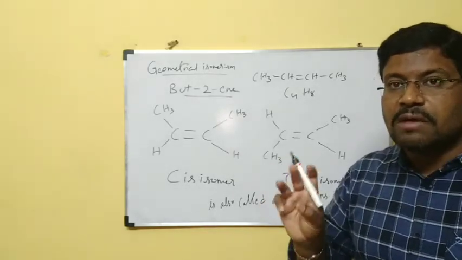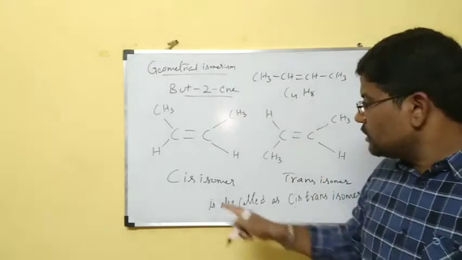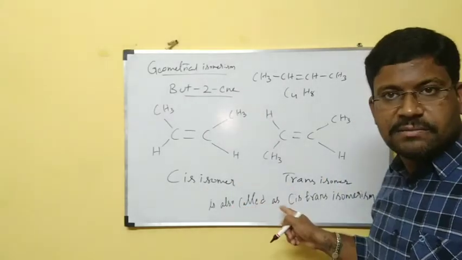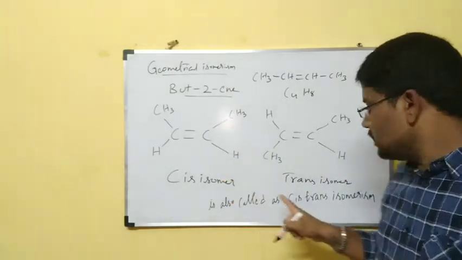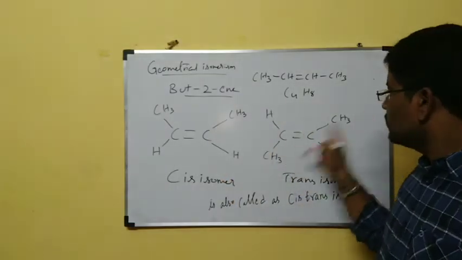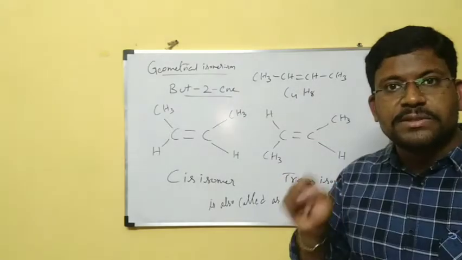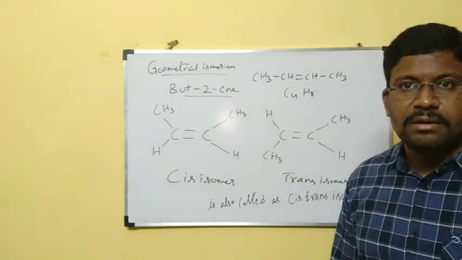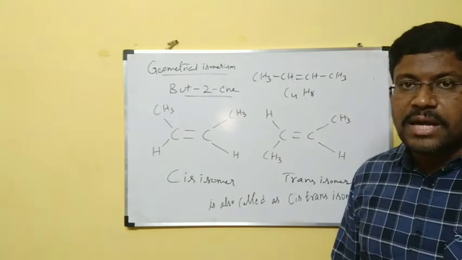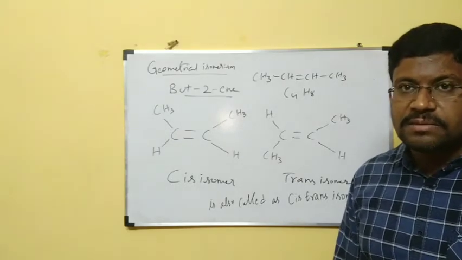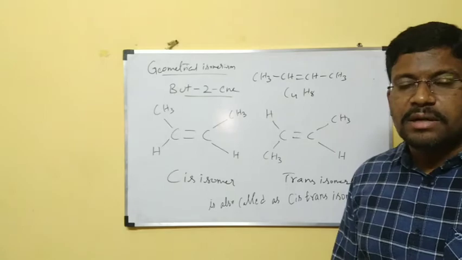Geometrical isomers are of two types: cis isomer and trans isomer. In the cis isomer, these methyl groups are on the same side. In the trans isomer, these methyl groups are on opposite sides. Now, I would like to explain the boiling points of the cis and trans isomers. Let us see that.